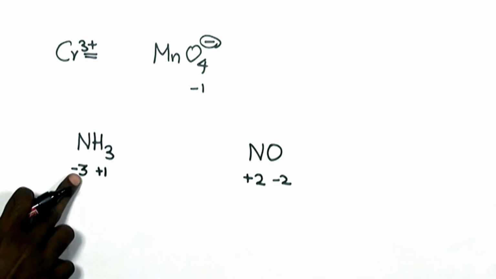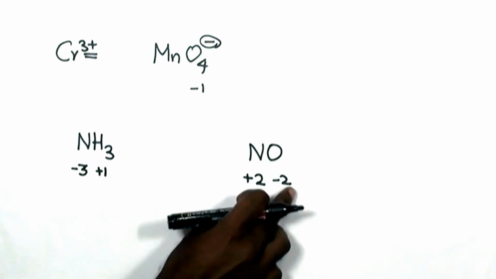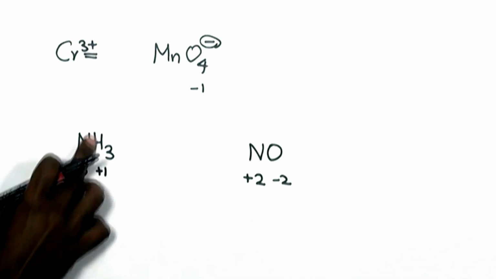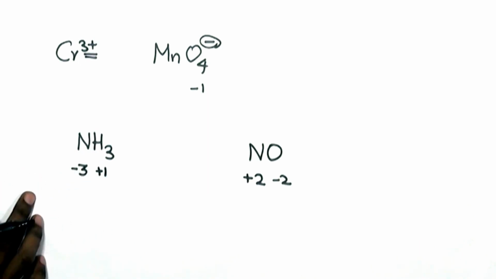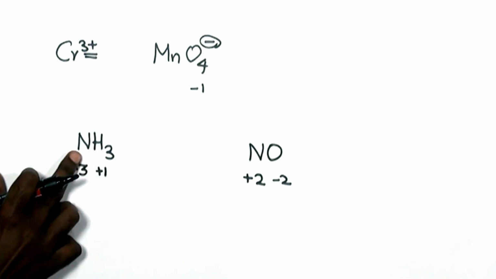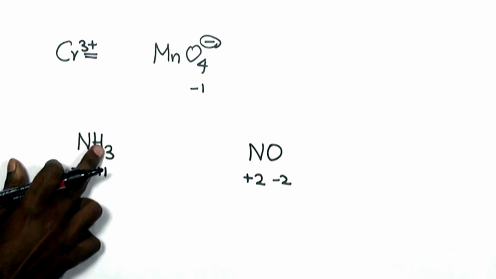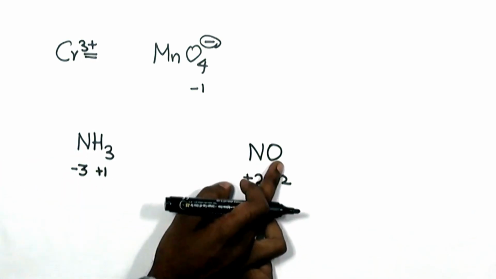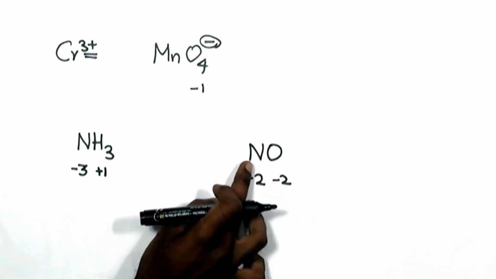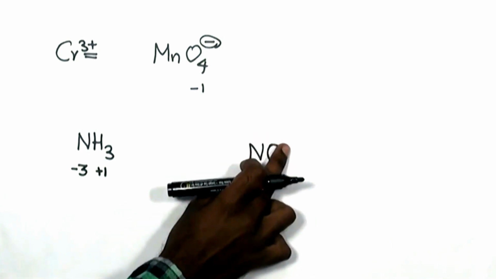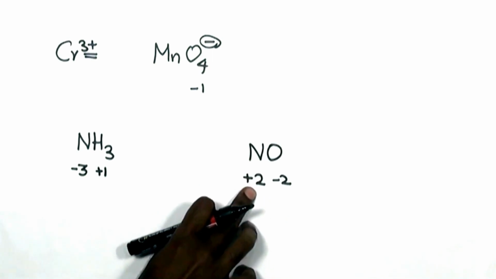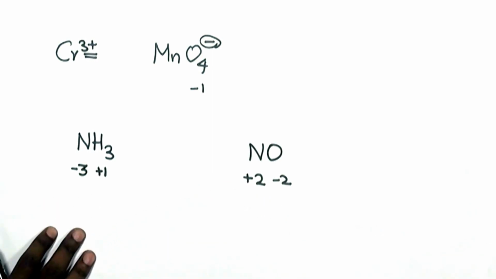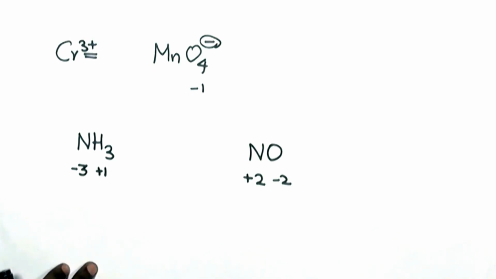So what makes nitrogen -3 in here and +2 in here? It is the electronegativity of the atom to which nitrogen is bound. Hydrogen is less electronegative than nitrogen, so hydrogen loses electrons to nitrogen, making it -3. In case of nitrogen monoxide, oxygen is highly electronegative than nitrogen, so oxygen gains the electrons from nitrogen, making it +2. So we should be knowing all these 4 points in order to explain the redox equations in a better